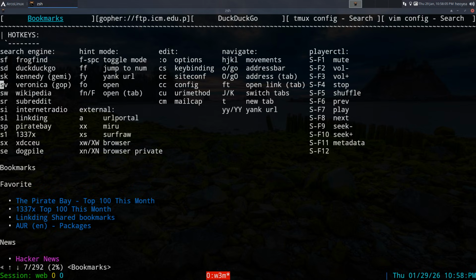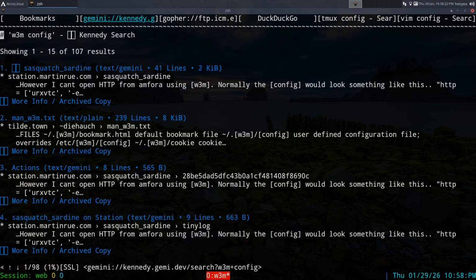In the future, they will have Gemini support. So if you're using the development branch, you can actually do Gemini too. So I'm showing you Gemini here, just for searching. Let's say W3M config or something like that. So this is Gemini. This is not a proxy or anything like that.